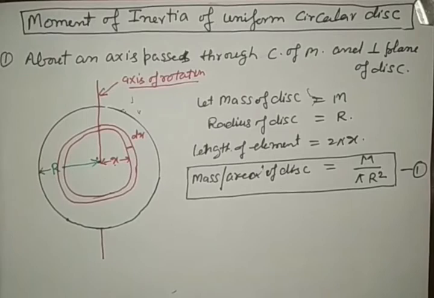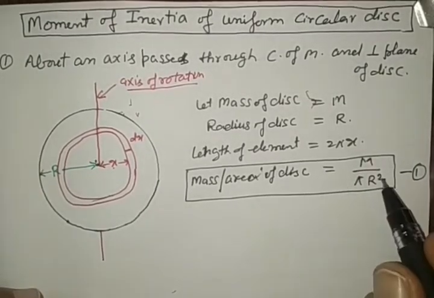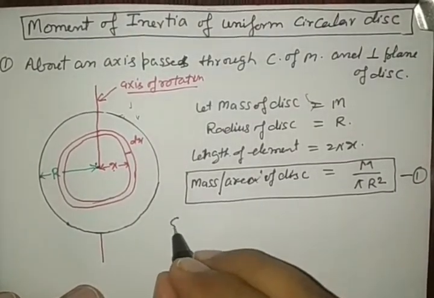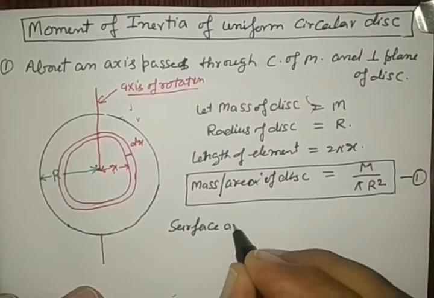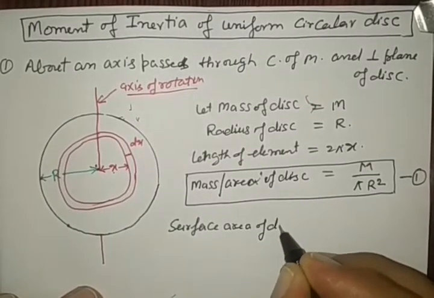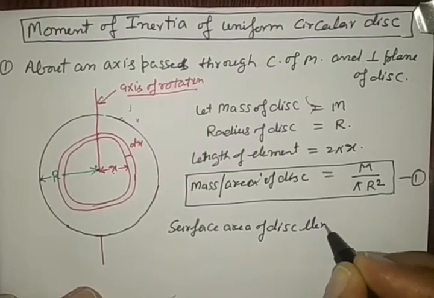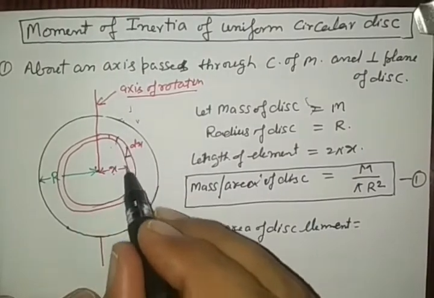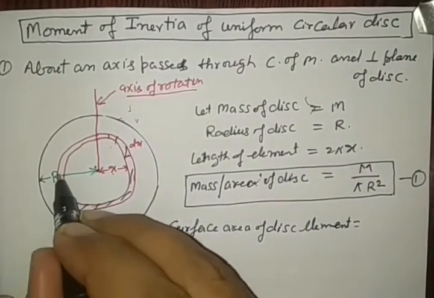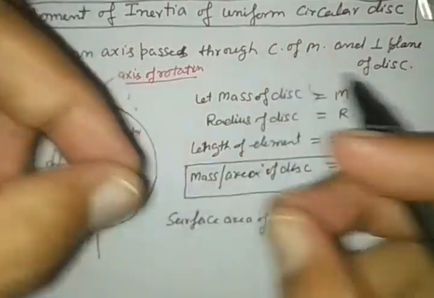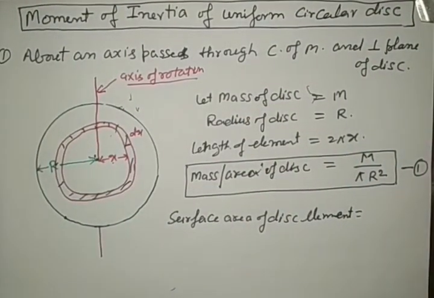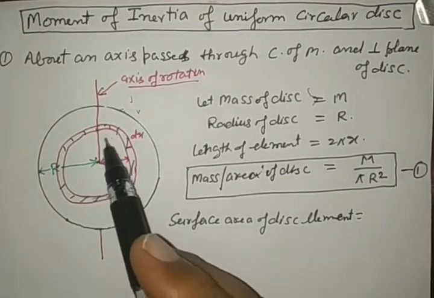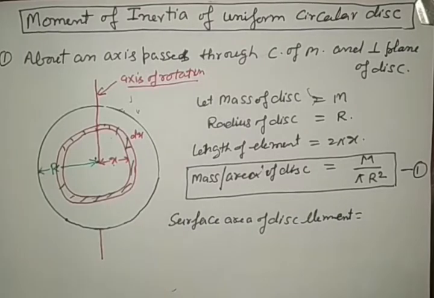After calculating the mass per unit area of the disk, we are going to calculate the surface area of the disk element. Disk element, see carefully. When we cut from here and stretch, it is just like a rectangle whose length is 2 pi x and thickness is dx.